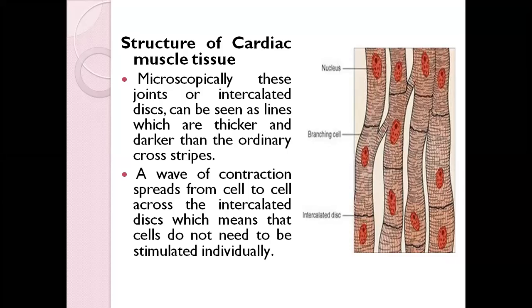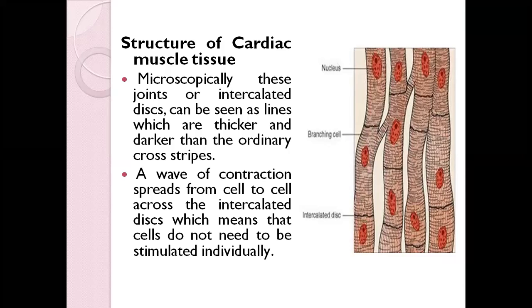Overall, the structure of cardiac muscle tissue microscopically is that these joints, or intercalated discs, can be seen as lines which are thicker and darker than the ordinary cross stripes. Those are in black shades in the diagram, and they are called intercalated discs, very dark black in color. A wave of contraction spreads from cell to cell across the intercalated disc, which means the cells do not need to be stimulated individually.